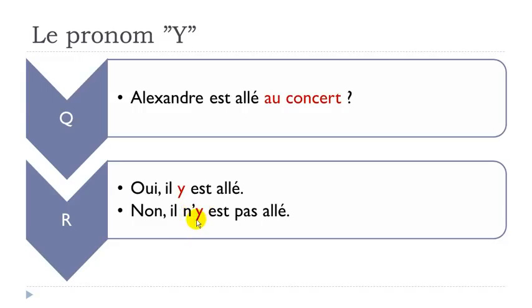Il n'y est, and then you put, as we saw previously in Unit 5, or I don't remember, I guess it was Unit 5 when I introduced the passé composé, you put this pas here between être and your participe passé form, okay? So, non, il n'y est pas allé. Alright, I hope it was clear.